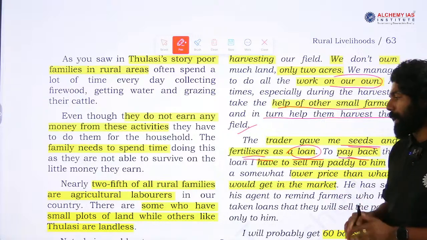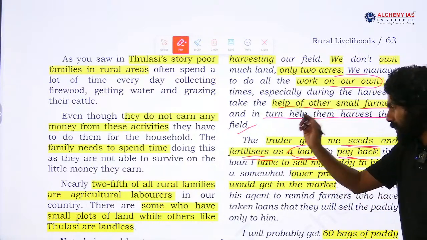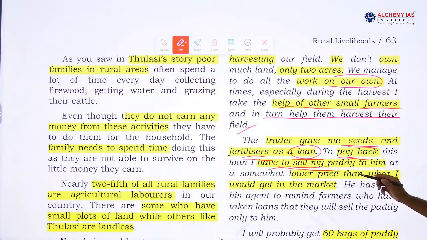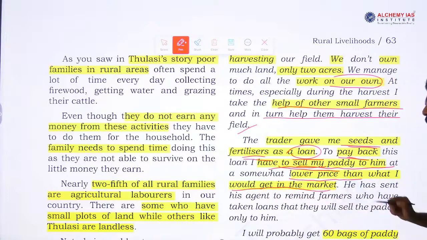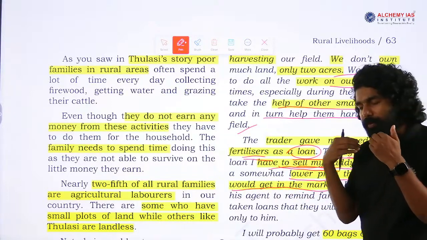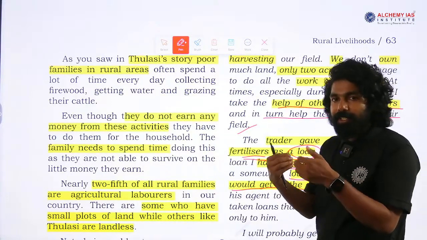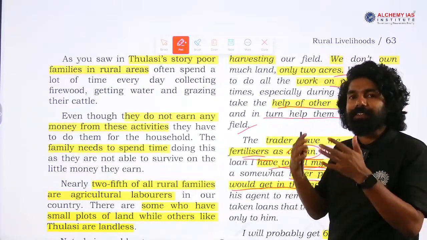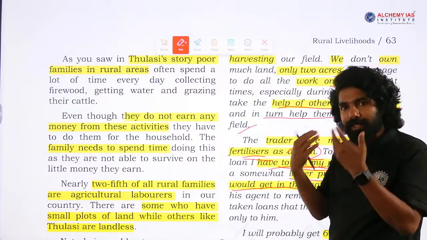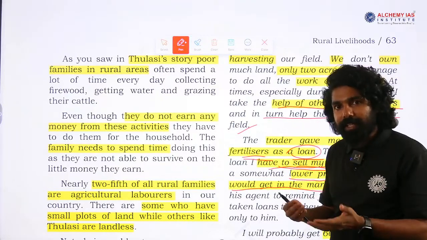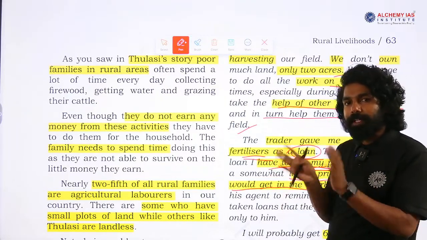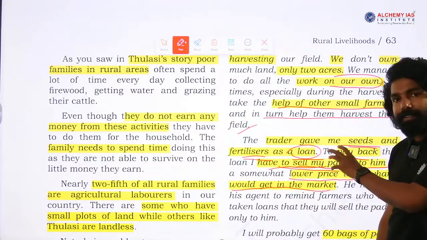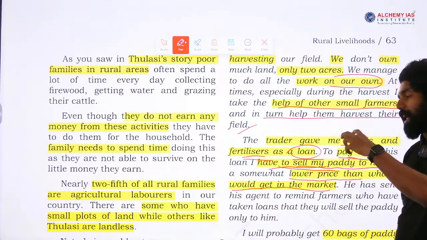Since they have to pay back that loan, Shekhar has to sell this paddy to them at a lower price than what he would get in the markets. Since they have to pay back money to these traders, they will have an agreement that they have to sell all the crop that they generated, the paddy, to the traders only, because they have to pay back the money.